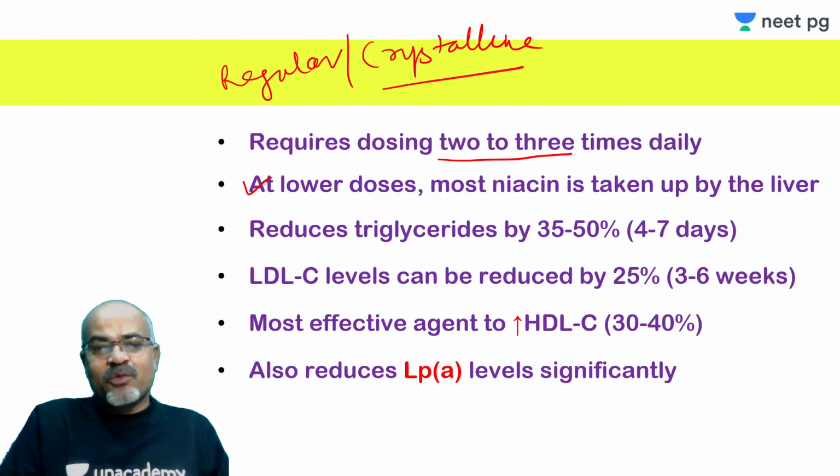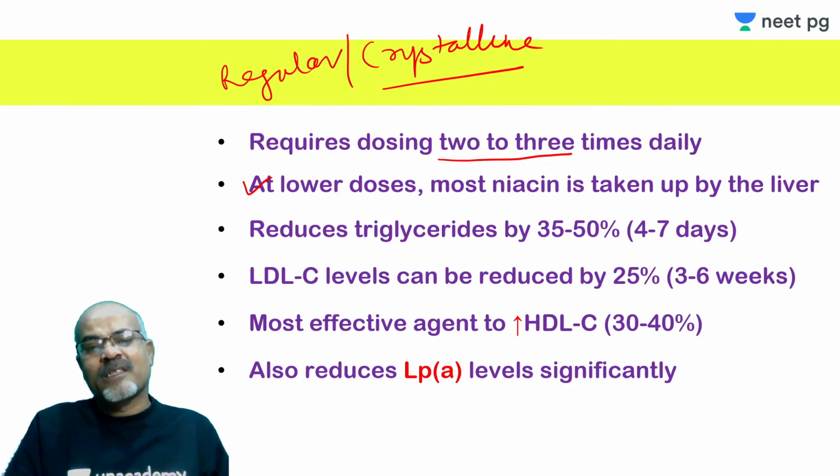And it reduces triglyceride by 35 to 50%, especially in those who have a high initial triglyceride level. You can imagine this happening in 4 to 7 days.